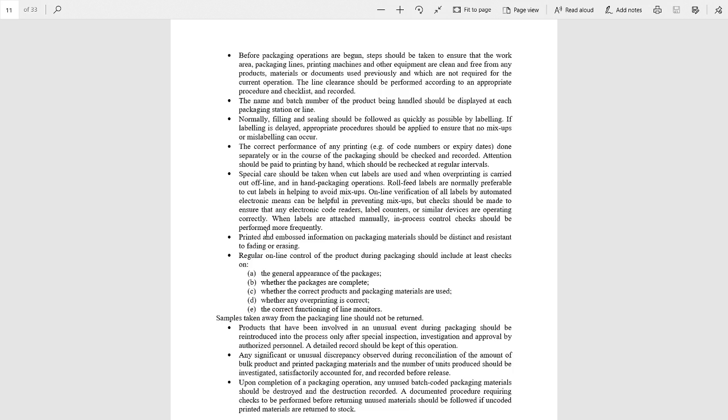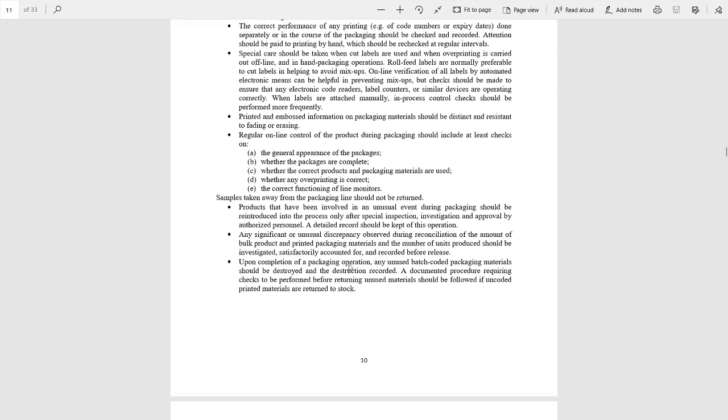The name and batch number of the product being handled should be displayed at each packaging line, and regular online control of the product during packaging should include at least checks on: number A, the general appearance of the packages; whether the packages are complete; whether the correct products and packaging materials are used. These are the various checks.